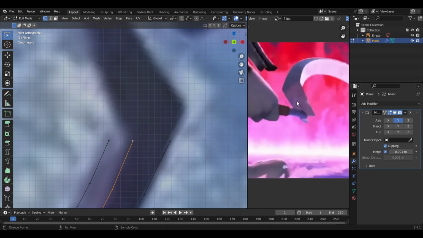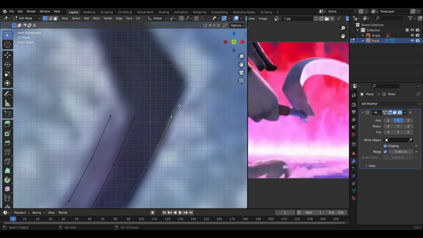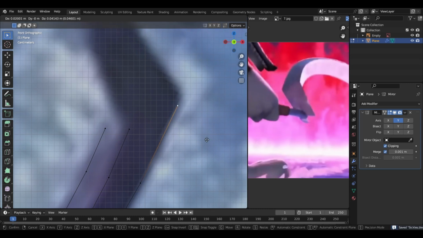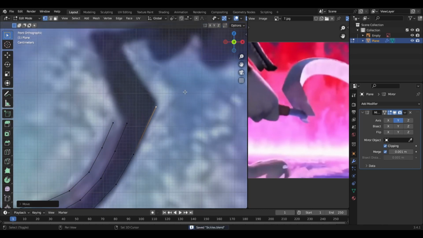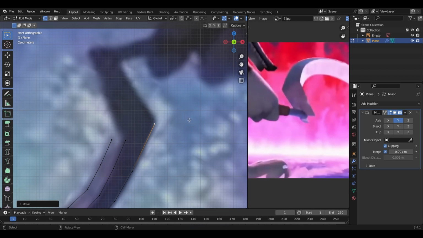Let's use this one as well. Okay. Yeah, the next thing we are gonna do is probably move this vertex to here and extrude it and match it with the reference. Move it over here.